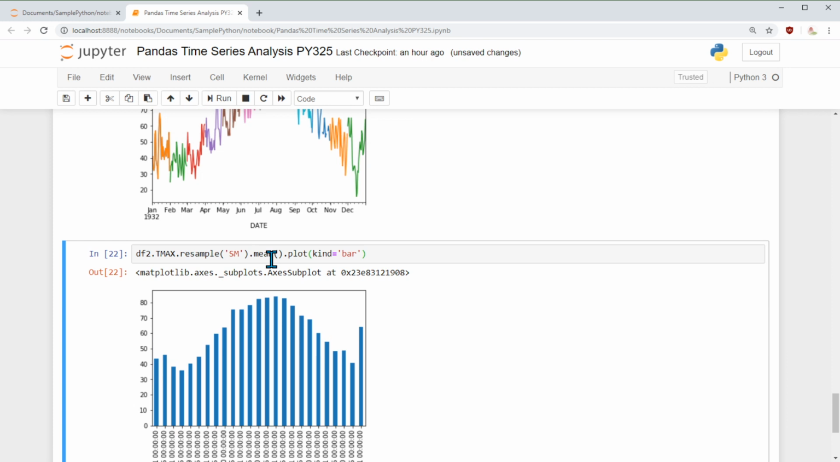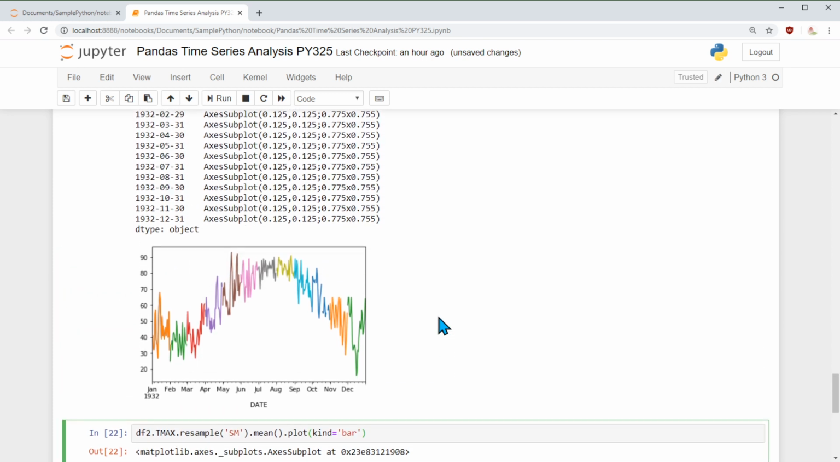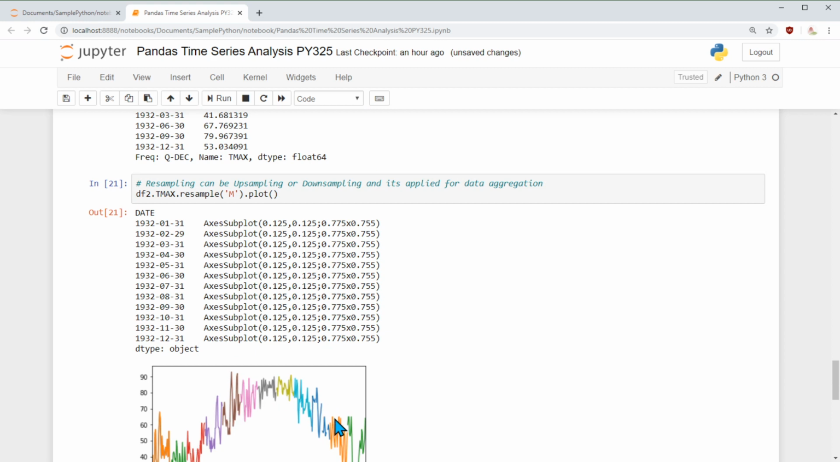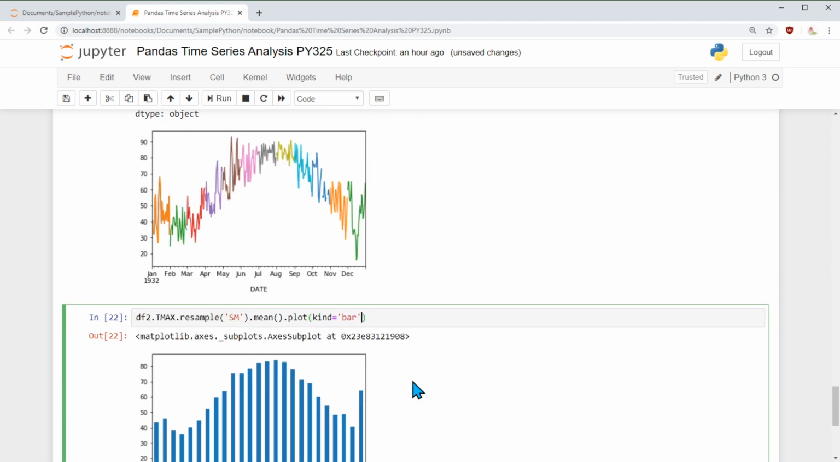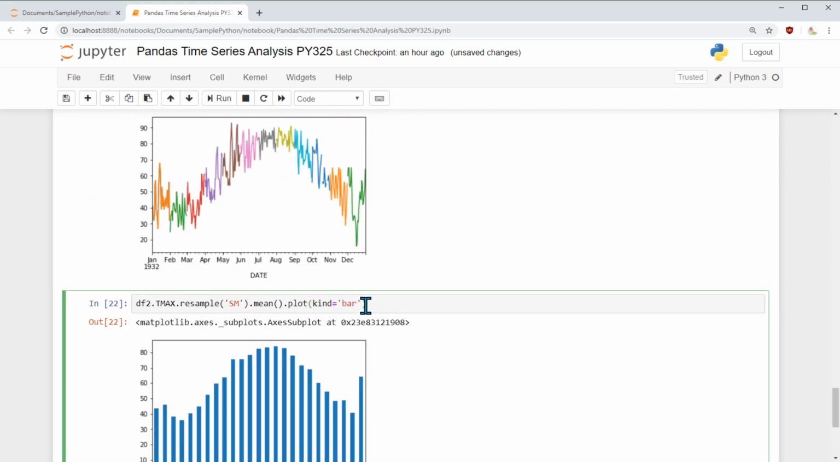So we can see that we can apply an aggregate function on resample and then plot it, where we should say kind equals bar. If you don't say that, by default it will be a line chart. And if you say the kind is bar, then it will do a bar chart. So we got the bar chart now.